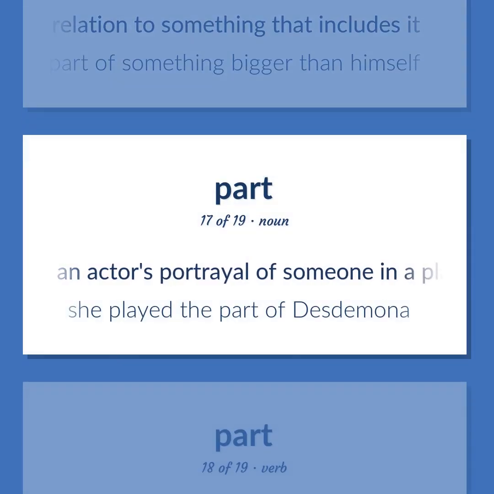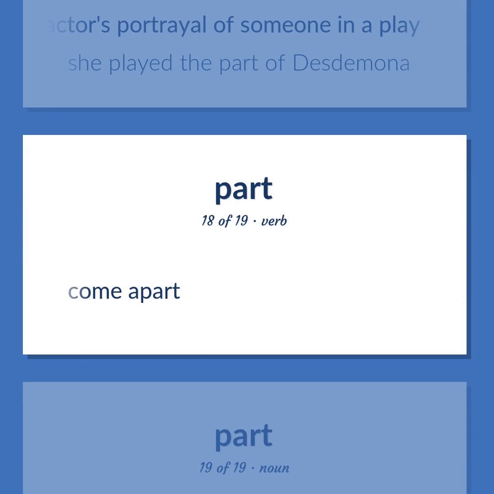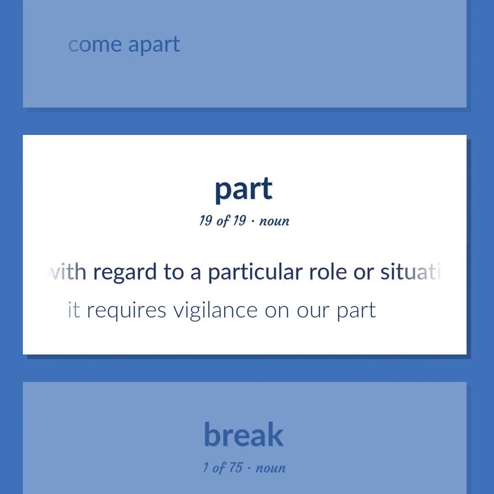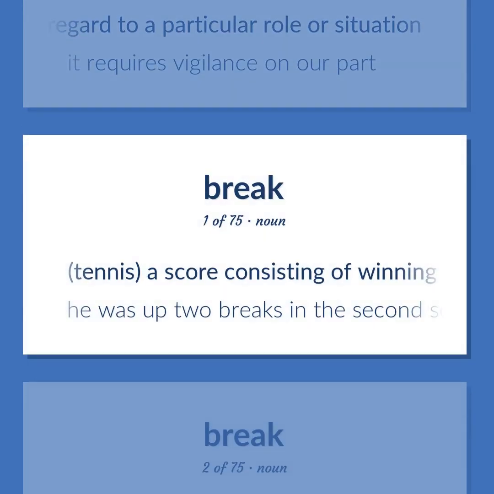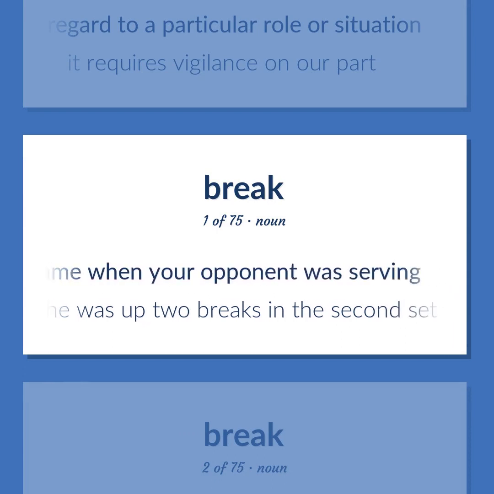An actor's portrayal of someone in a play. She played the part of Desdemona. Come apart. That which concerns a person with regard to a particular role or situation. It requires vigilance on our part. Tennis. A score consisting of winning a game when your opponent was serving. He was up 2 breaks in the second set.